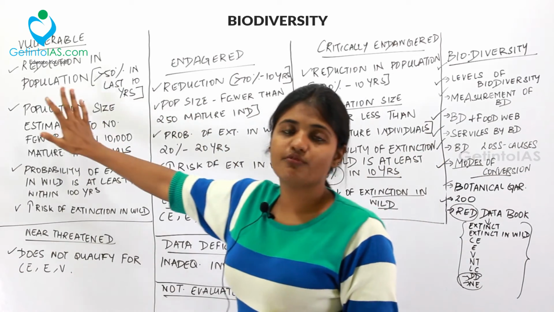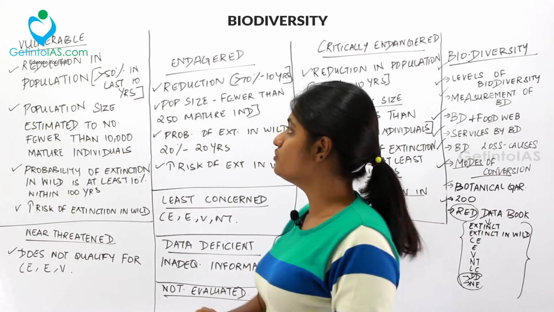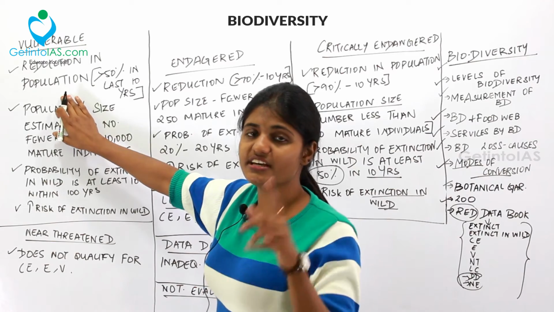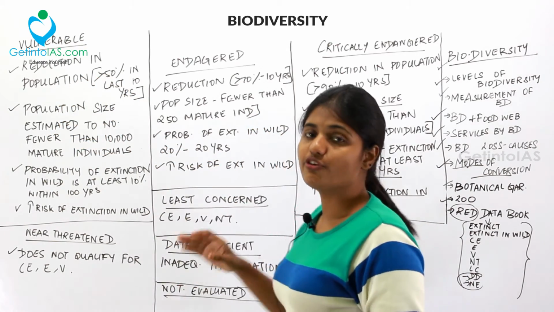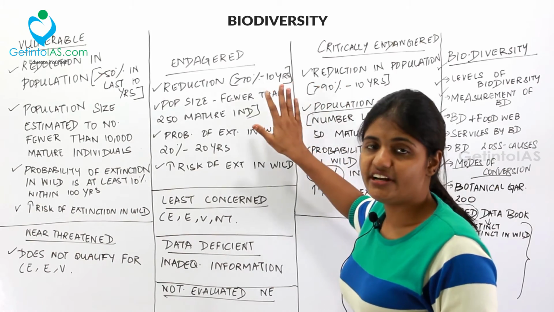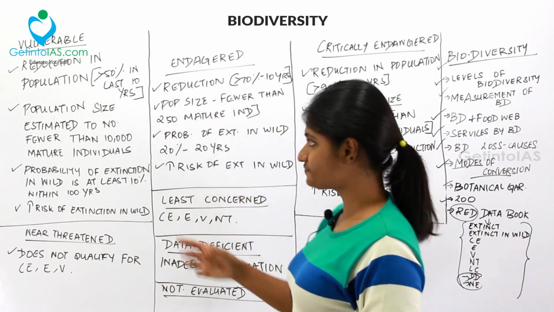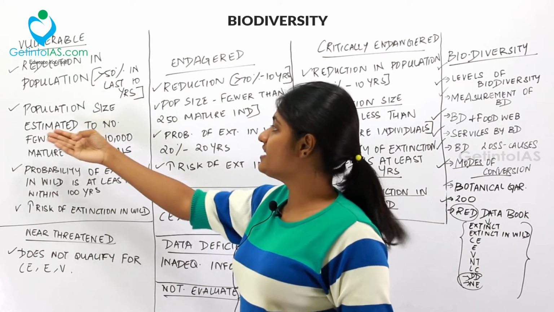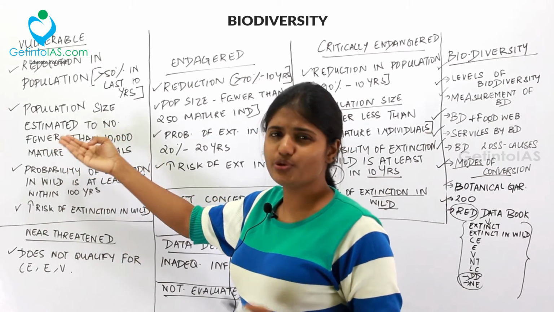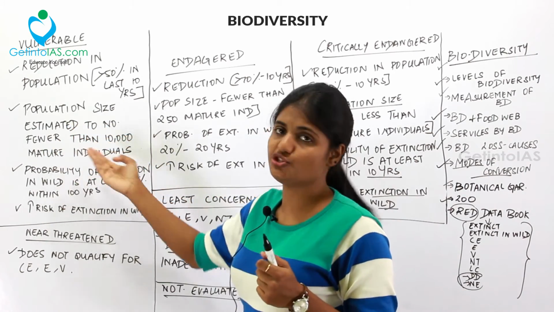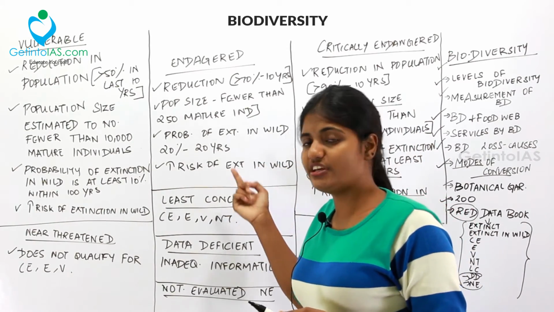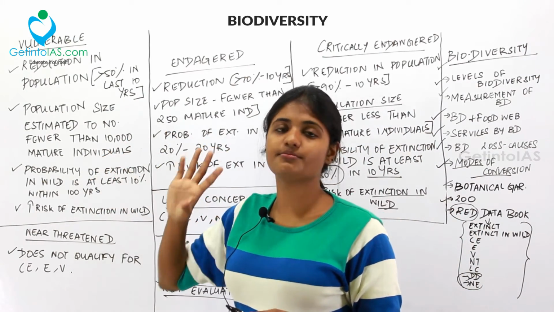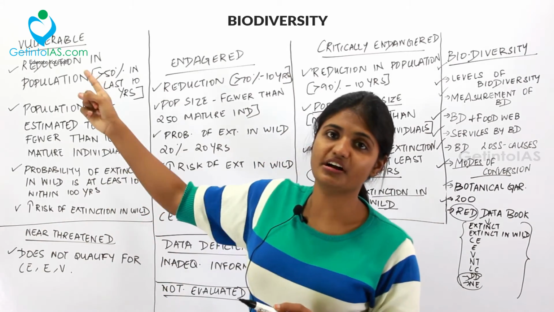And the next thing is vulnerable. So what is vulnerable? The reduction in population is greater than 50% in the last 10 years. So for these, it was 90, 70, 50. And then the population size is estimated to be fewer than 10,000 mature individuals. For the first, we saw 50. For the second, we saw 250. And for this, 10,000 mature individuals is considered to be vulnerable.